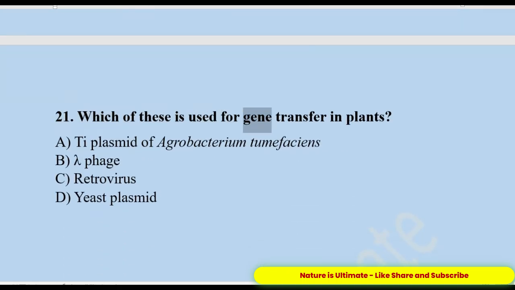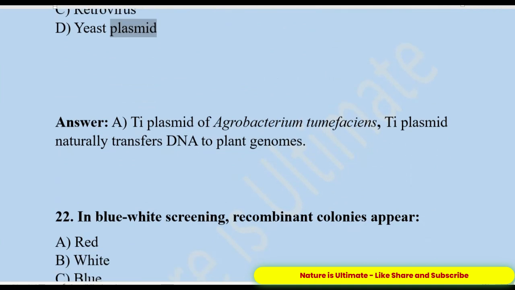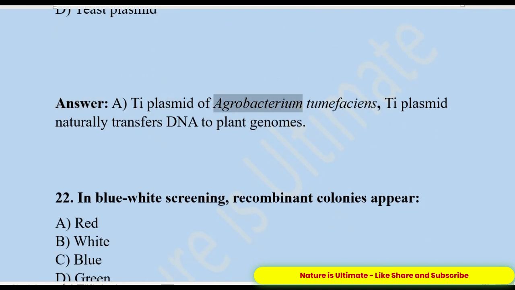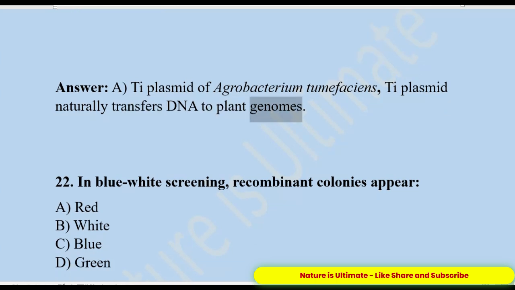21. Which of these is used for gene transfer in plants? A. Ti plasmid of Agrobacterium tumefaciens. B. Lambda phage. C. Retrovirus. D. Yeast plasmid. Answer: A. Ti plasmid of Agrobacterium tumefaciens. Ti plasmid naturally transfers DNA to plant genomes.